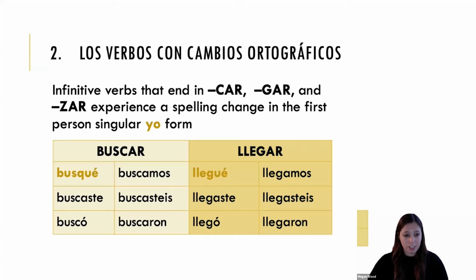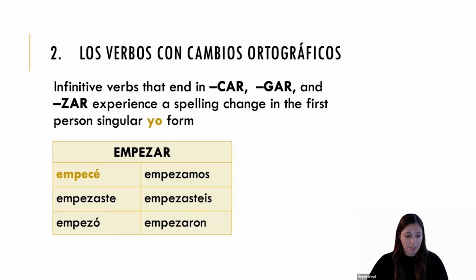So as you can see with buscar and llegar, car, buscar, changes to QUE to keep that hard k sound, busqué, and llegar, GAR, changes to GUE to keep that hard G sound, llegué. Additionally, empezar, our zar verb, ZAR, changes to CÉ, empecé, again to keep that pronunciation correct.